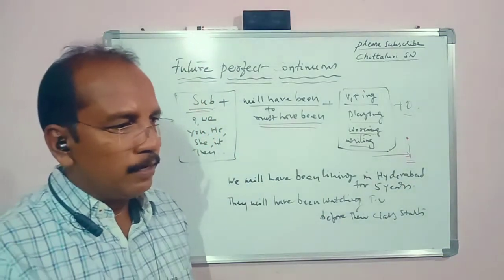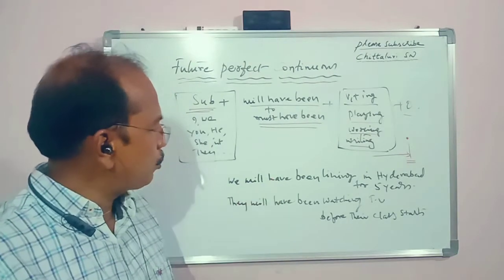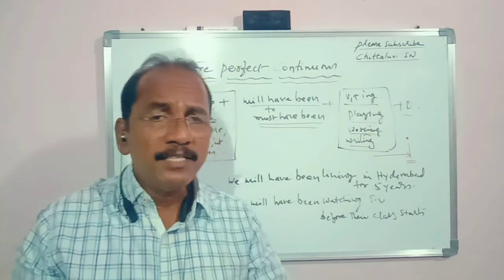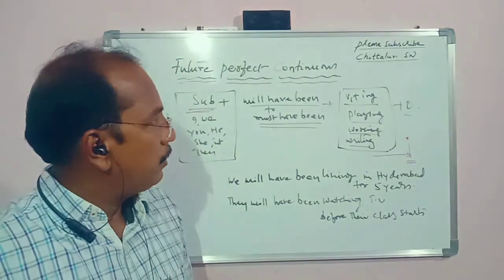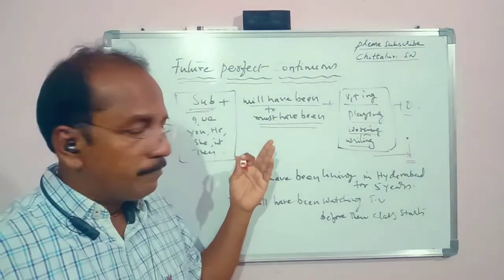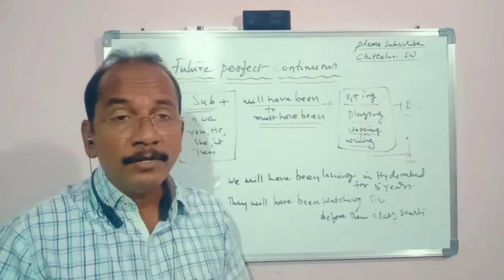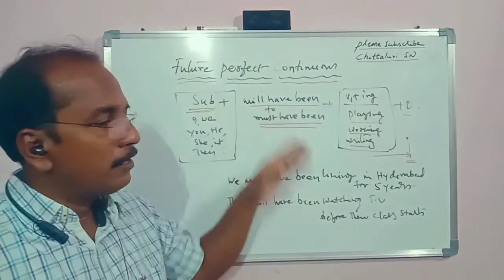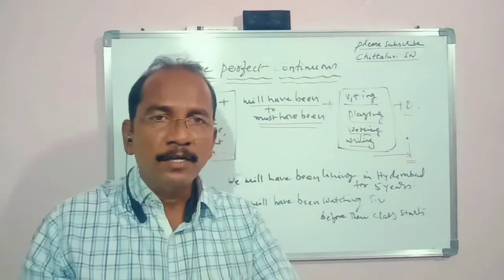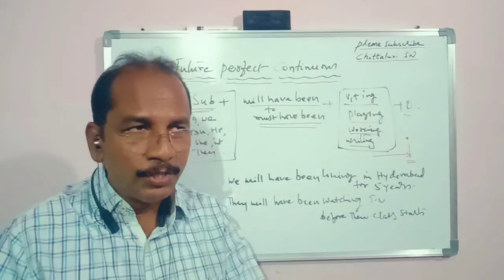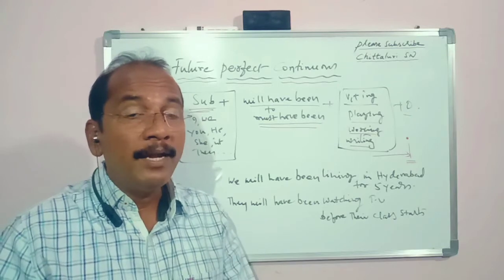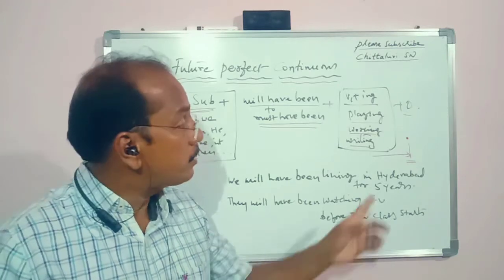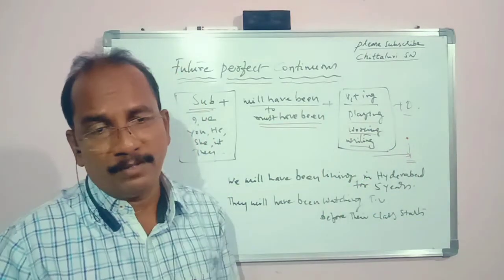Before learning examples here, let us know what is the main purpose of this future perfect continuous tense in our English language. Future perfect continuous tense is used to denote an action which will have been going on at or before certain point of time in the future.